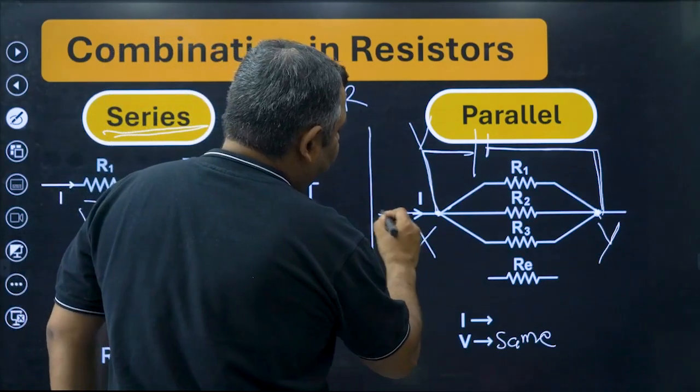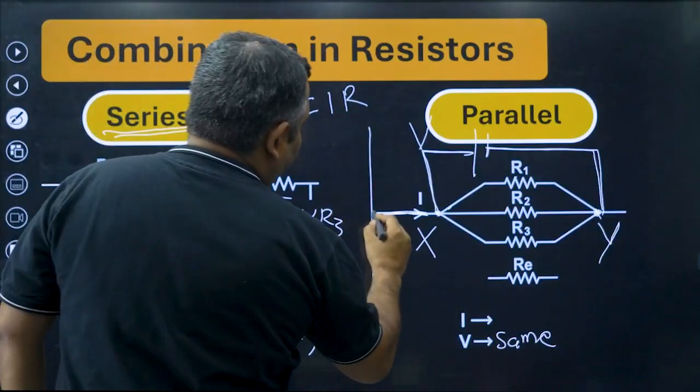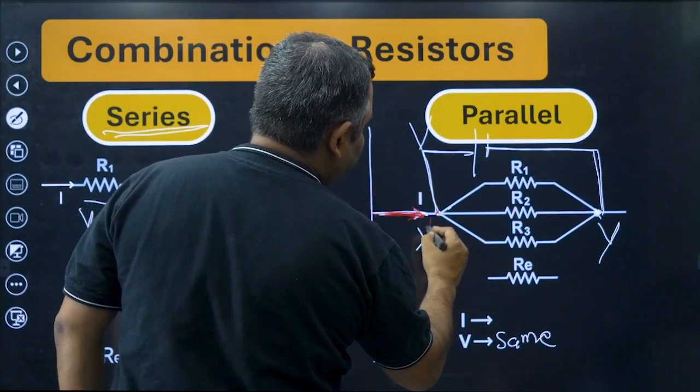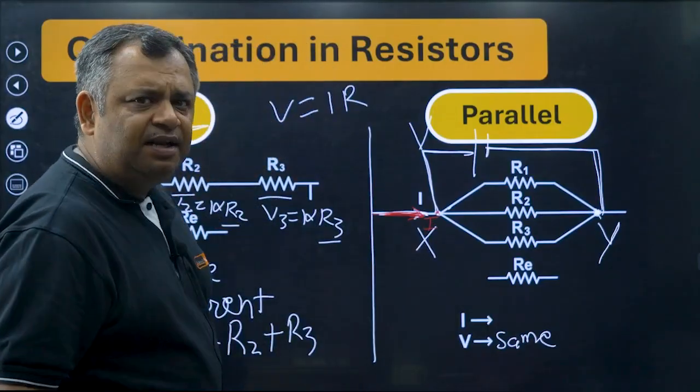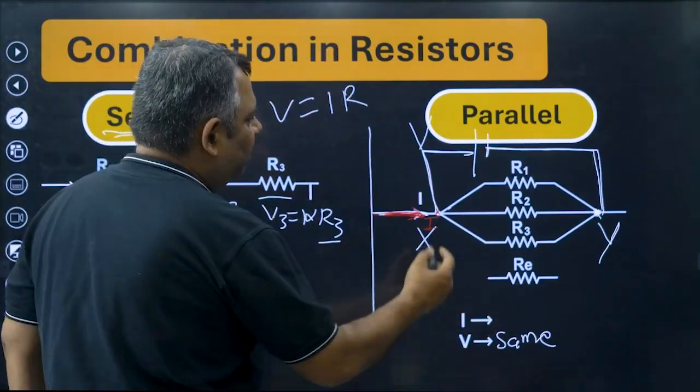Now V is the same. I is coming from here. Let me use another color pen here. Till here it was I. After this, I was like, now where should I go? There are three paths for I to go.